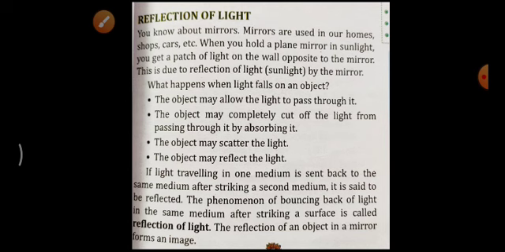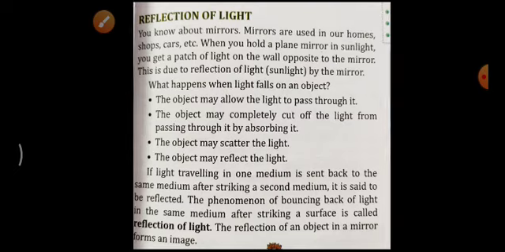Okay, and the phenomenon of bouncing back of light in the same medium after striking a surface, that is the second medium, is called reflection of light. This is the definition of reflection of light. The reflection of an object in a mirror forms an image.